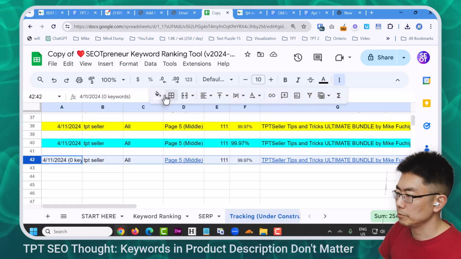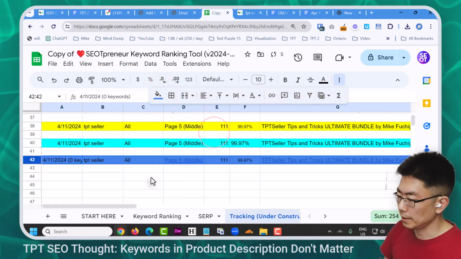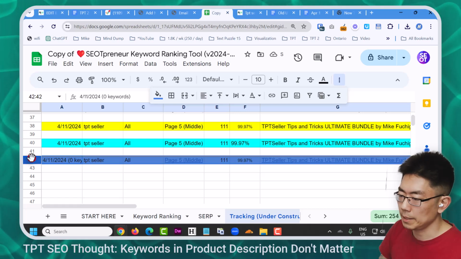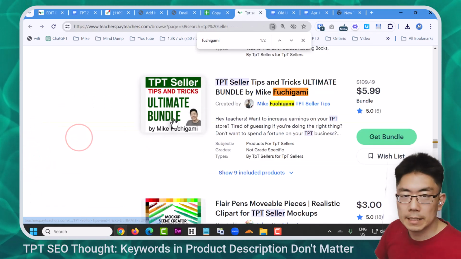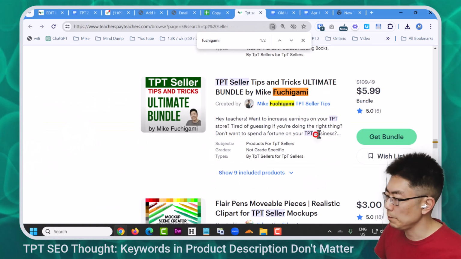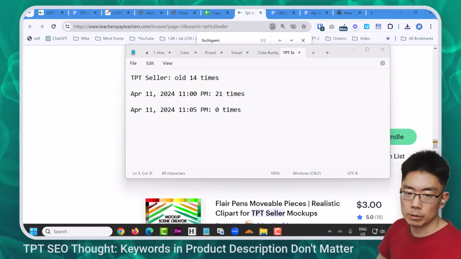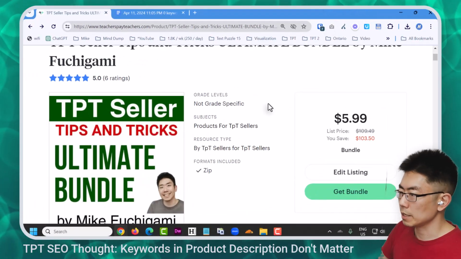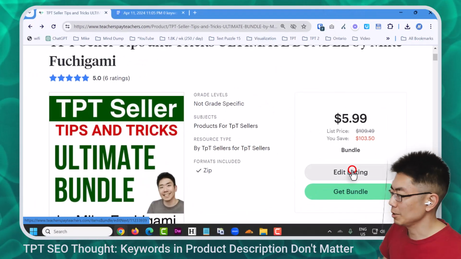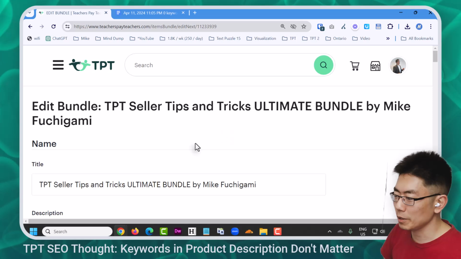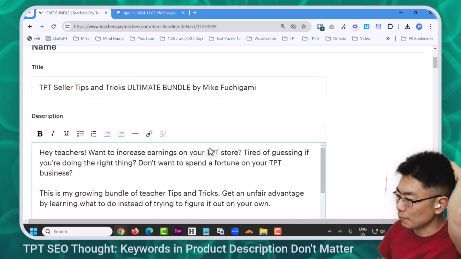Wow, this is really disappointing. I could have sworn that changes happened instantaneously, but now that I see TPT search is highlighting the word TPT, I'm going to get rid of TPT entirely. Mike, are you trying to make your resource worse on TPT search? Yes, I am. For science. Let's go down the rabbit hole of trying to destroy this resource to not show up for TPT sellers.